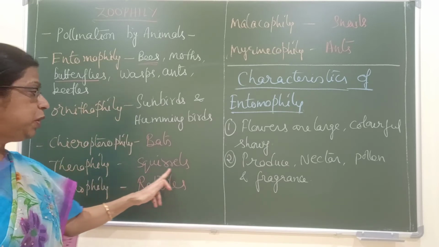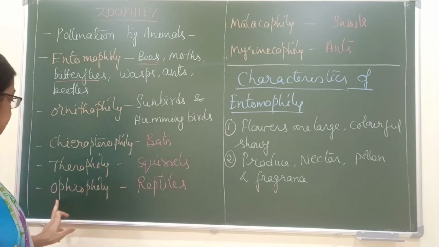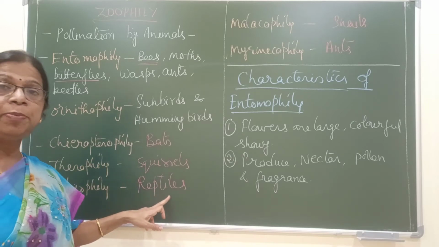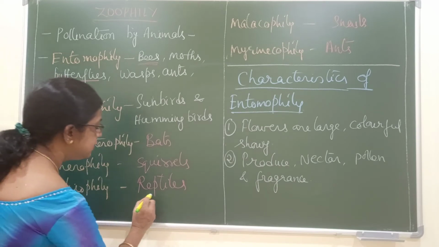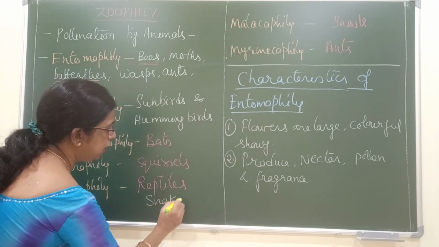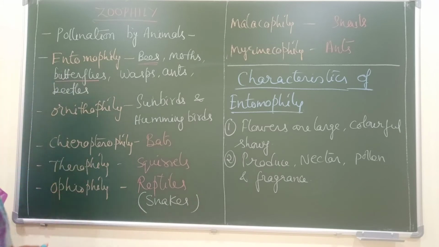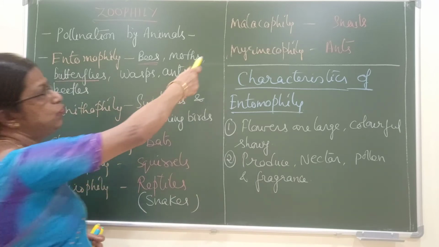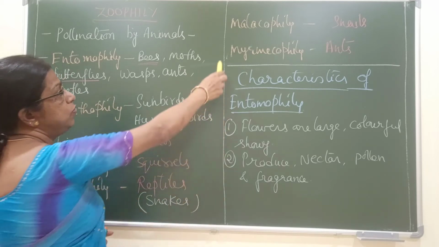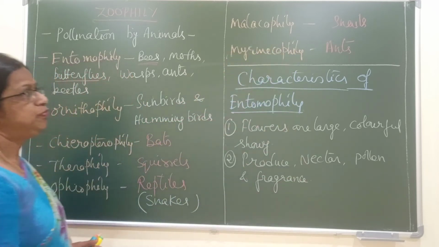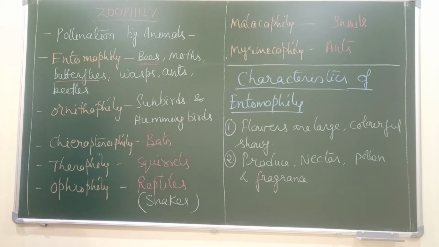Thyrophily. Thyrophily is pollination by squirrels. Ophiophily, pollination by reptiles; most commonly, it is pollination by snakes. Now next, malacophily. Malacophily is pollination by snails. Myrmecophily is pollination by ants. So these are all different types of pollinators.